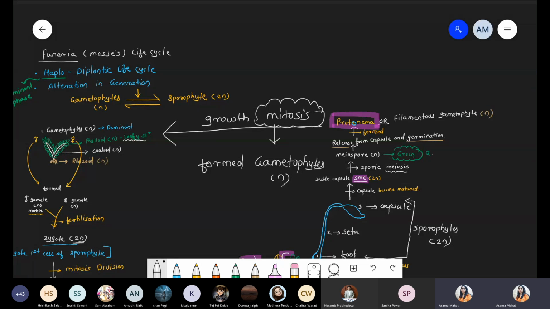Whatever the genetic material is present, haploid होने दो या फिर diploid होने दो, we want to maintain it as it is. That's why mitosis is called the equational division, and meiosis is called the reductional division. Reduction means what? Chromosome number gets halved. Okay. So I'm repeating this point again.